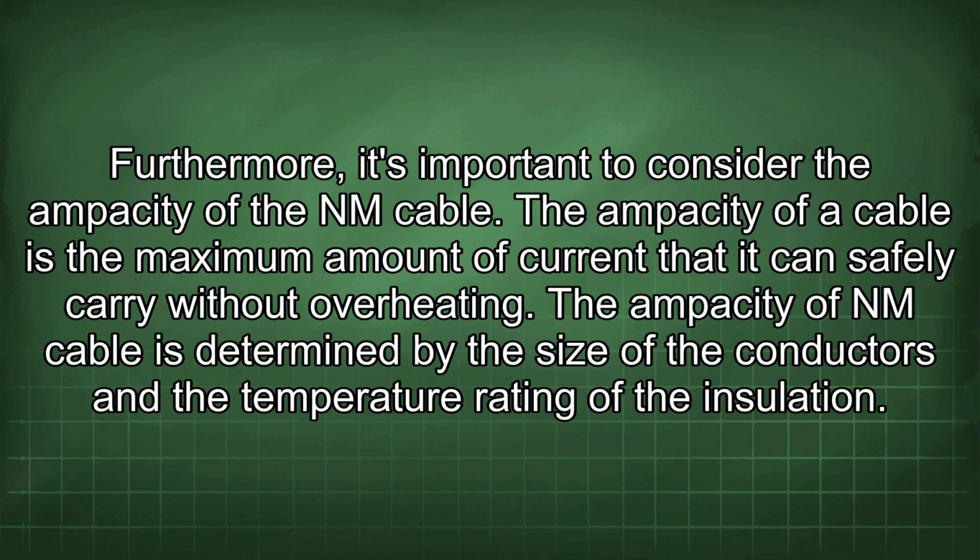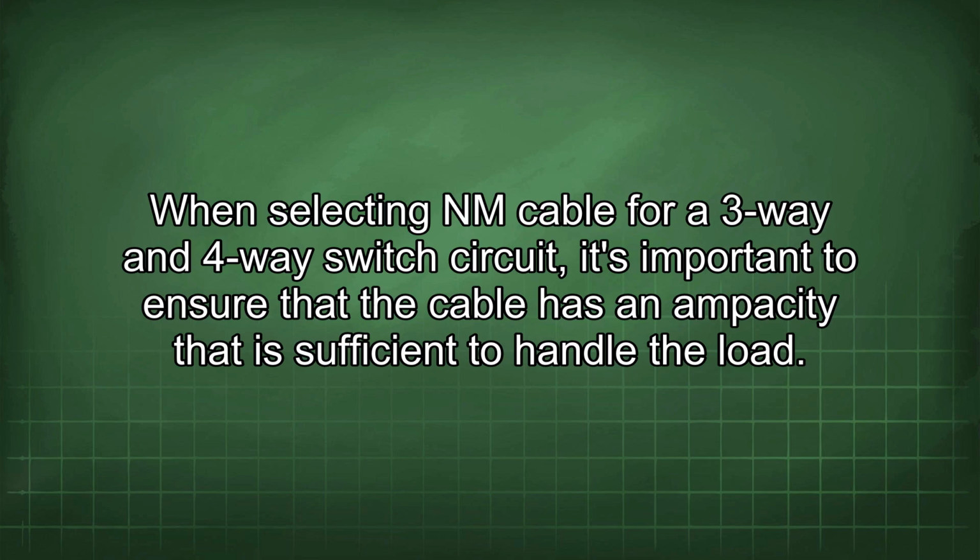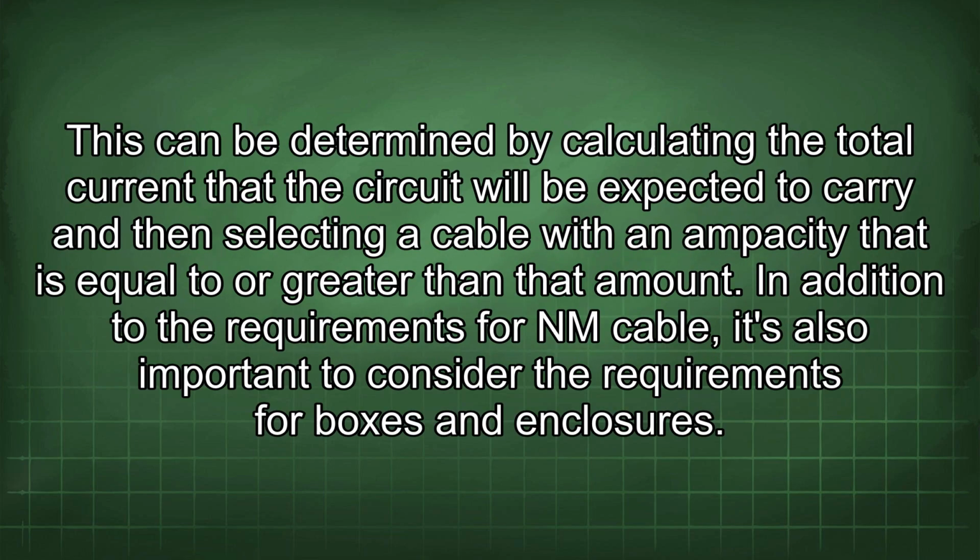Furthermore, it's important to consider the ampacity of the NM cable. The ampacity of a cable is the maximum amount of current that it can safely carry without overheating. The ampacity of NM cable is determined by the size of the conductors and the temperature rating of the insulation. When selecting NM cable for a 3-way and 4-way switch circuit, it's important to ensure that the cable has an ampacity that is sufficient to handle the load. This can be determined by calculating the total current that the circuit will be expected to carry and then selecting a cable with an ampacity that is equal to or greater than that amount.